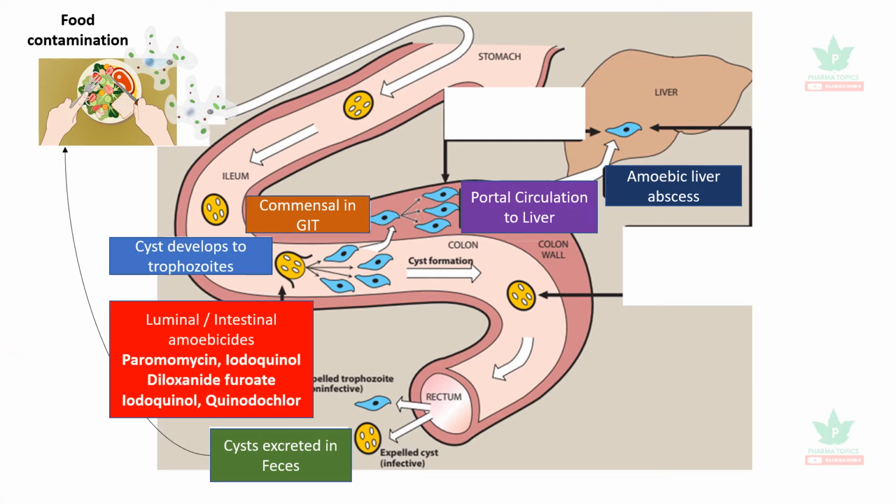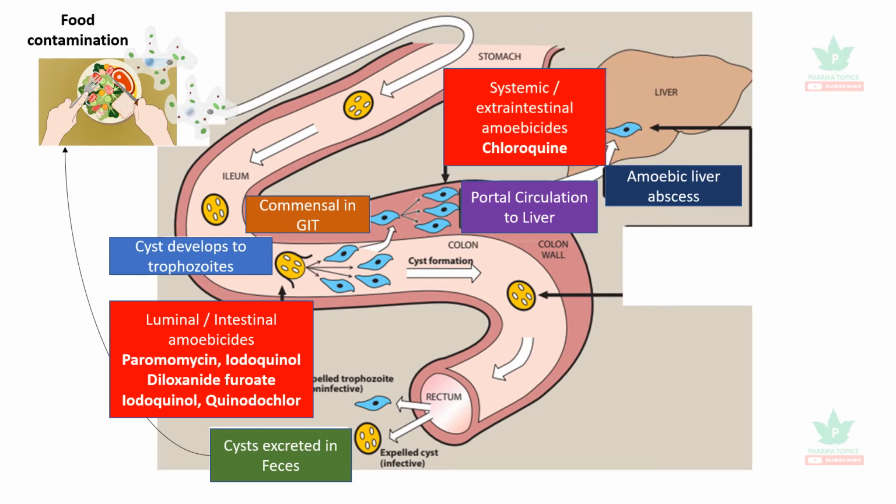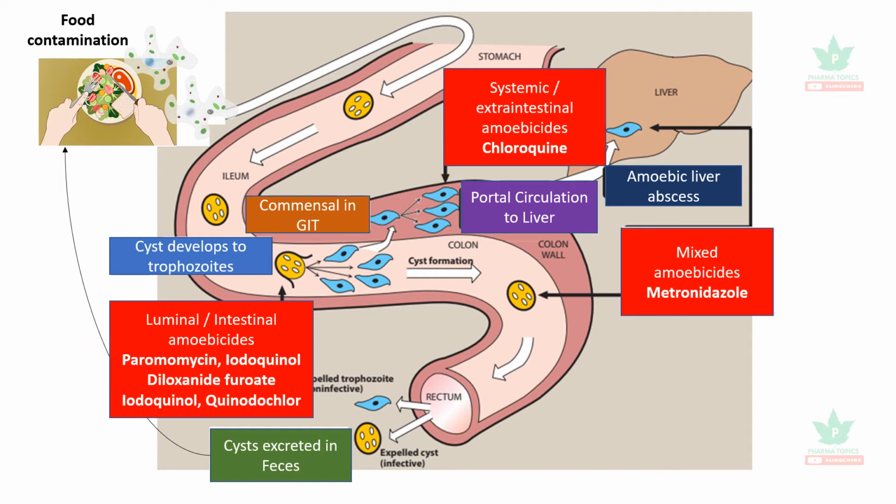So the first category of drugs are luminal or intestinal amoebicides, which work exclusively in the GIT, such as paromomycin, iodoquinol, diloxanide furoate, and quinfamide. And the next category of drugs are those which address the extraintestinal amoebiasis, such as chloroquine and dehydroemetine. The next category of drugs are mixed amoebicides such as metronidazole, which is very widely used in case of amoebic infections.